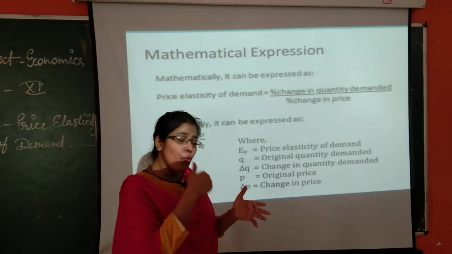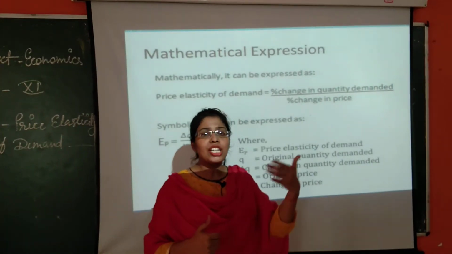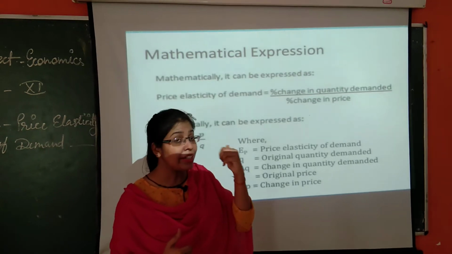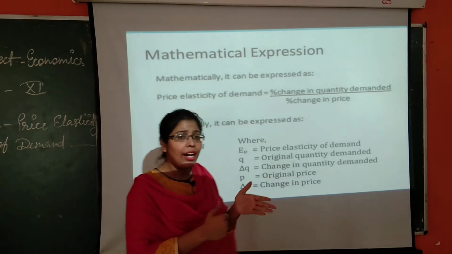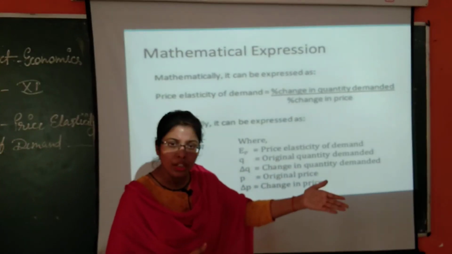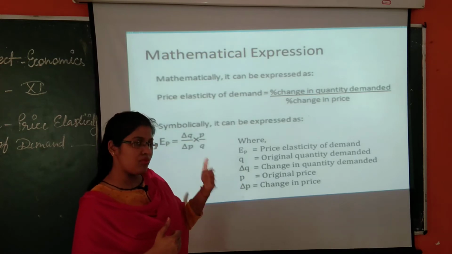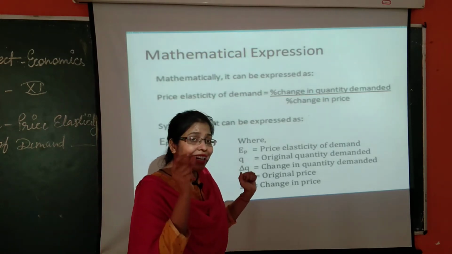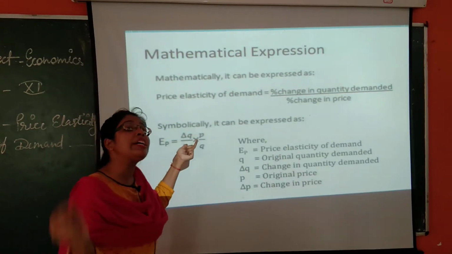For example, the quantity changed from 100 to 90. Quantity demanded decreased from 100, the base quantity, to 90. So how much change is there? 10, a change of 10 in negative form. That 10 is expressed as delta Q, change in quantity.